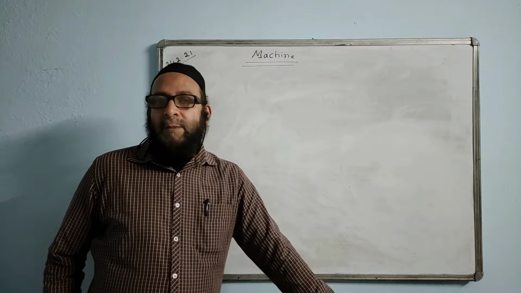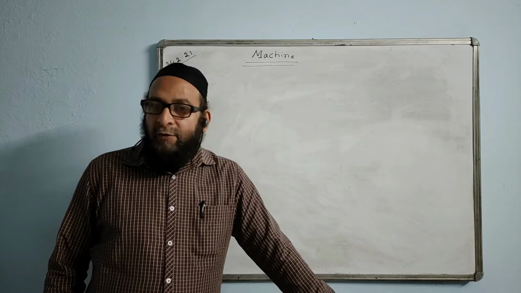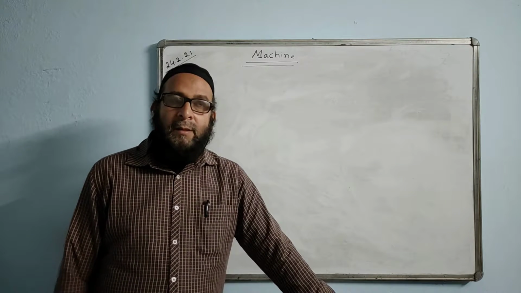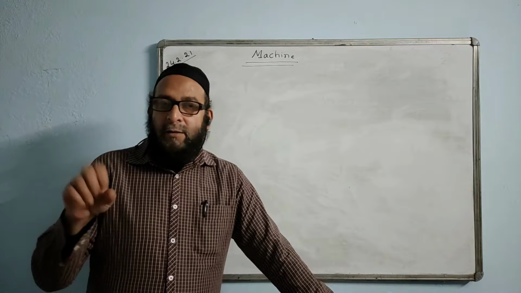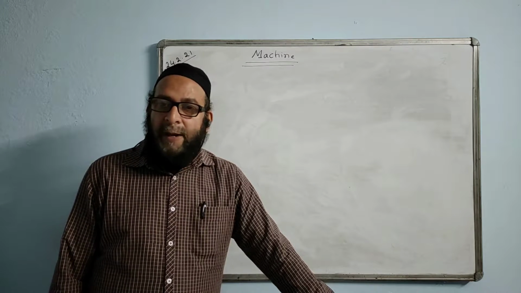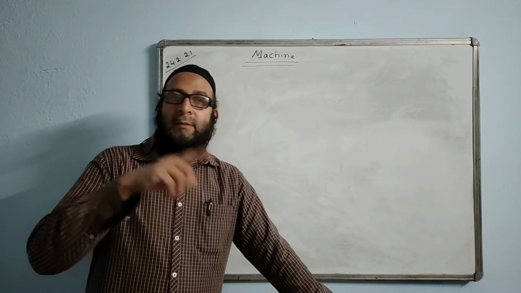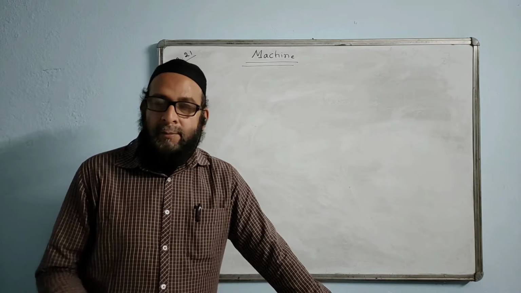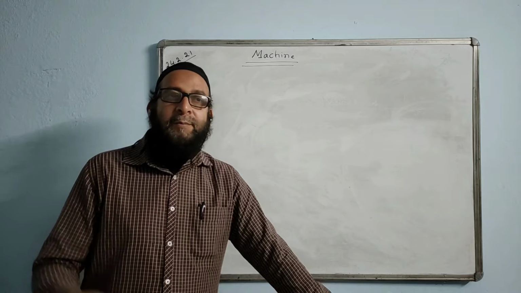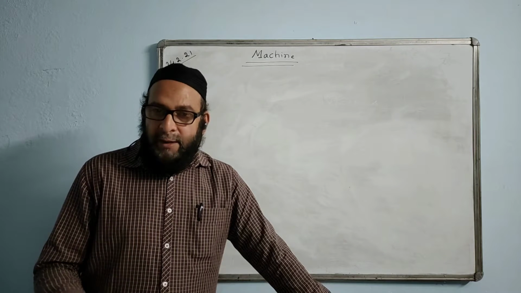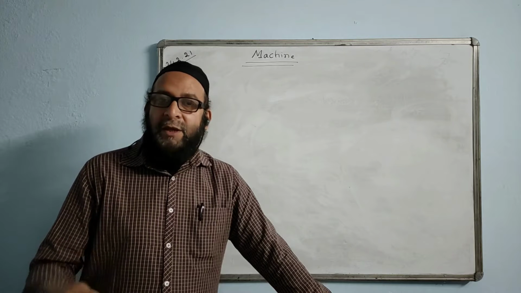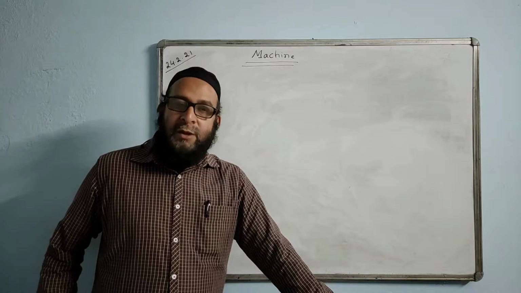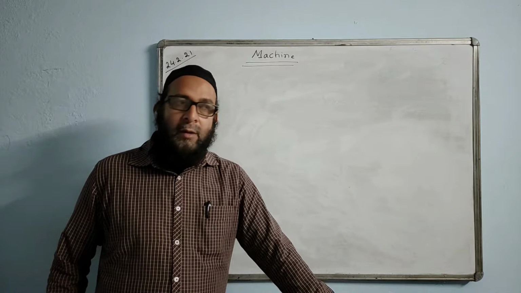Okay, now the fourth purpose is that a machine can also change the point of application of effort to a convenient one. For example, we have the pedal in a cycle. A pedal is put to rotate a spindle. To rotate something we use a handle. A handle makes it easy to rotate. So when we provide a handle to rotate something, the handle changes the point of application of effort, and we find it very convenient. So these are the 4 purposes a machine can be used for.